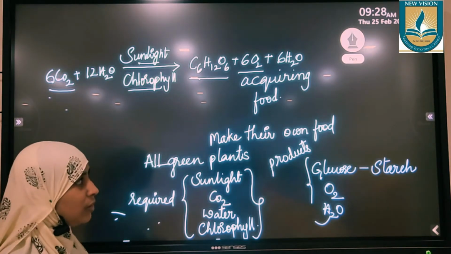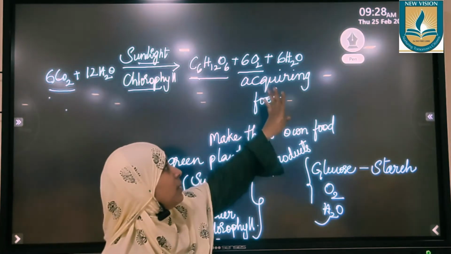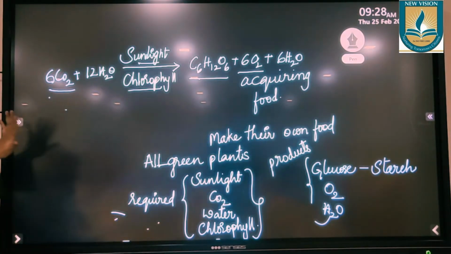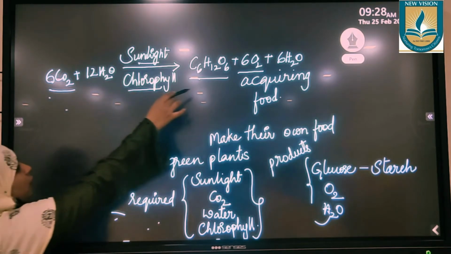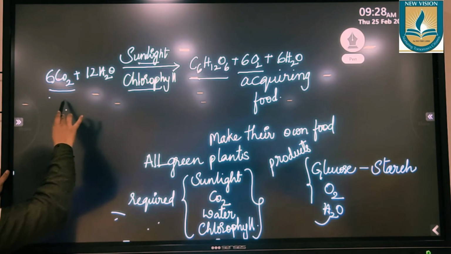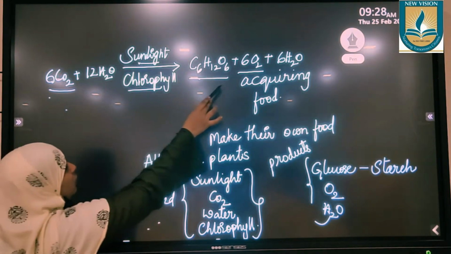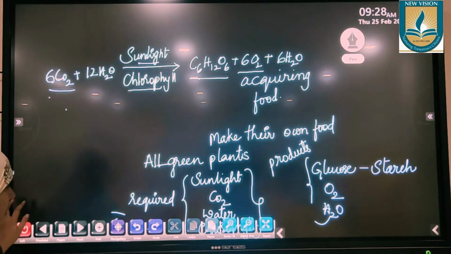The chlorophyll experiment is not given in your textbook, and the water experiment is not given in your textbook. Let us leave those. In your textbook we have only four important experiments: carbon dioxide, sunlight, glucose and oxygen. These four experiments we will go through.